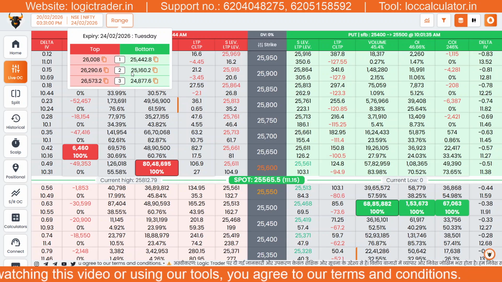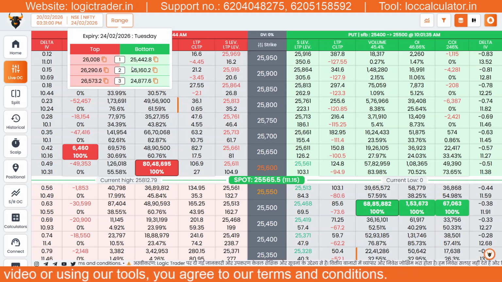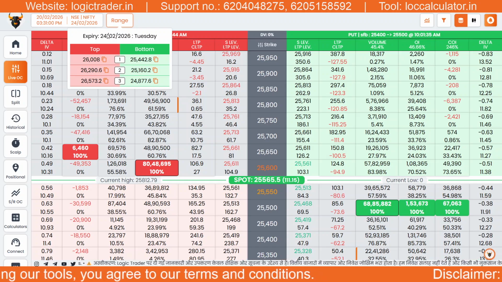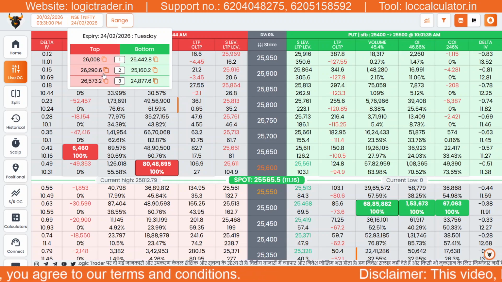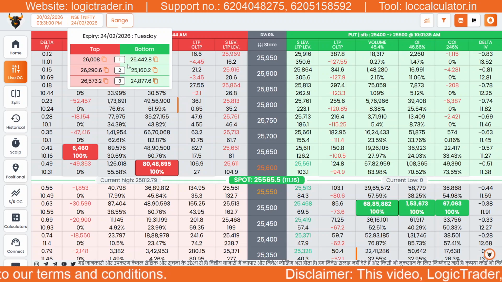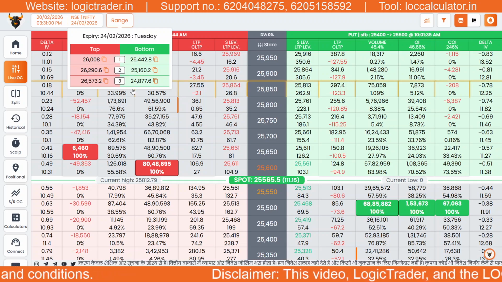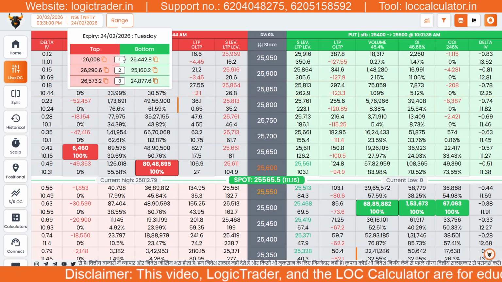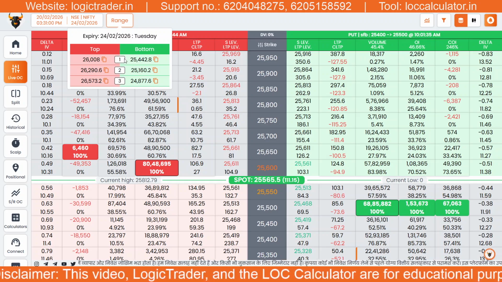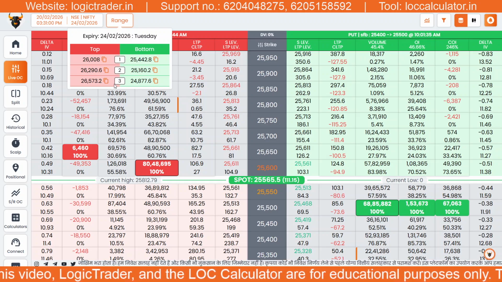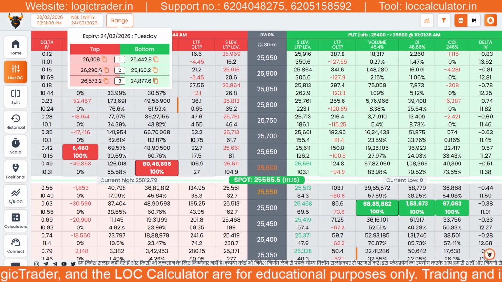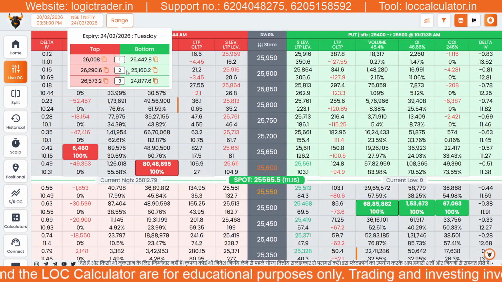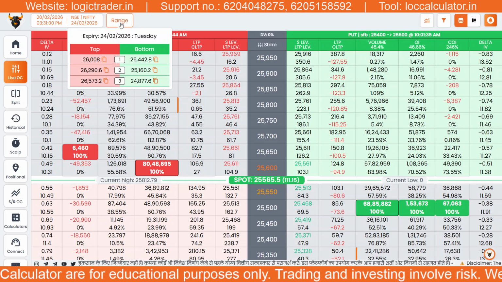For the new weekly expiry, you can access this feature from the upper range, where you will see top 1, top 2, top 3, and bottom 1, bottom 2, and bottom 3. These levels can be effectively used for weekly option writing strategies. In many cases, the market tends to respect these calculated ranges, which makes them useful reference zones for planning trades.